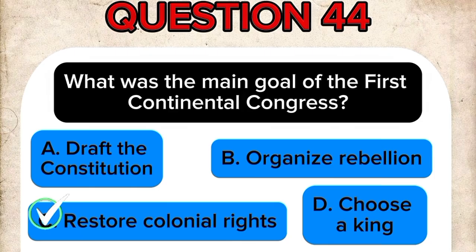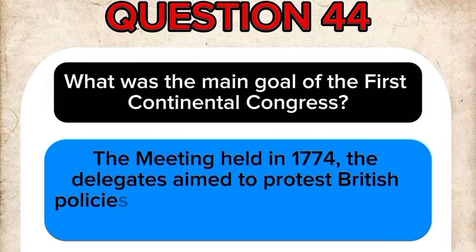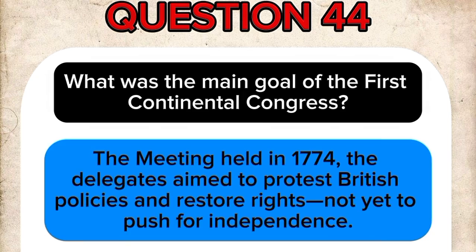The correct answer is C. Restore colonial rights. At the meeting held in 1774, the delegates' aim was to protest British policies and restore rights, not yet to push